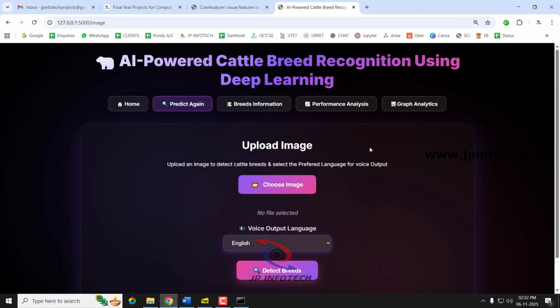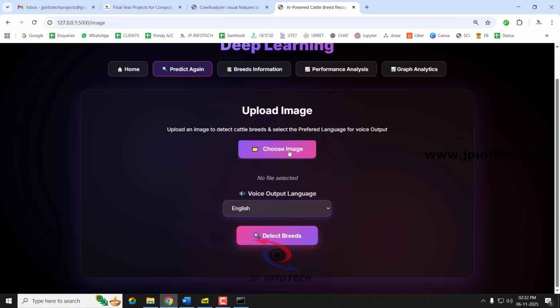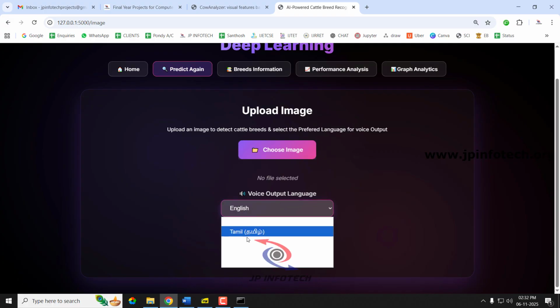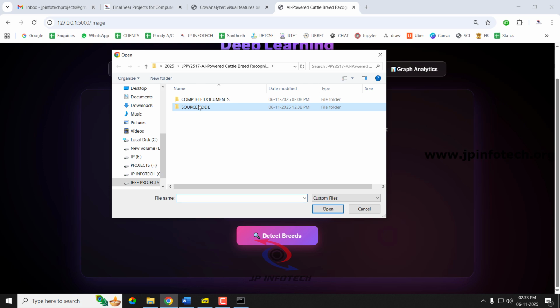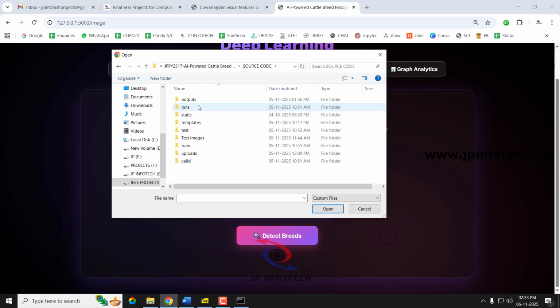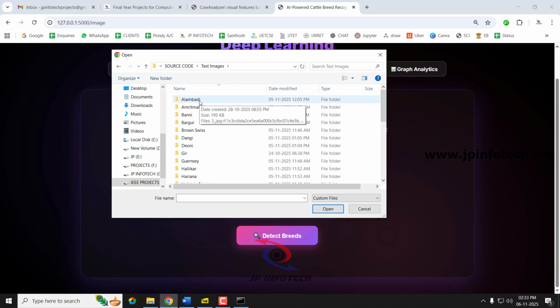It will be navigated to the upload image part, where you need to choose the image, and after choosing the image you can select the voice output: English, Tamil, Kannada, Hindi or Telugu, whatever you want you can choose. I'll show you all the things one by one. First let us select the choose image option. So we have provided some sample test images. So just go to the test images folder. We have given a few images with the names of the classifications. Let us show you all those things one by one.